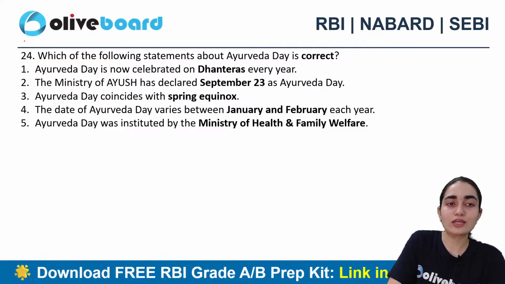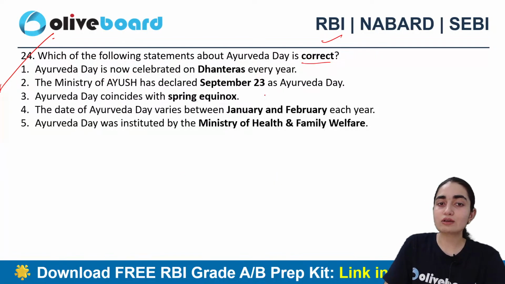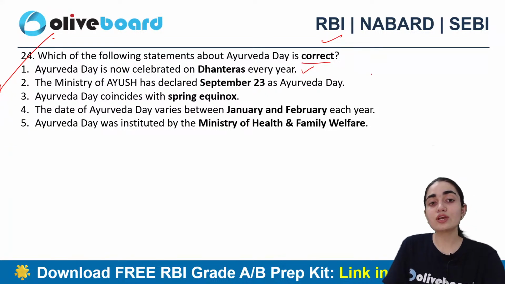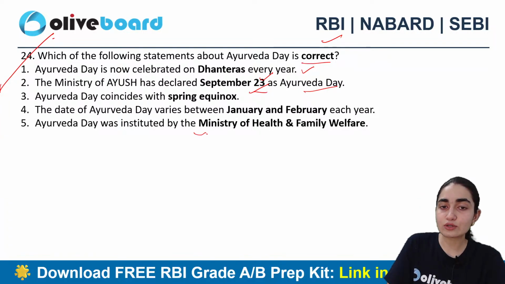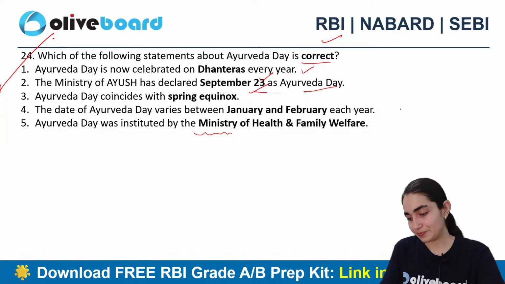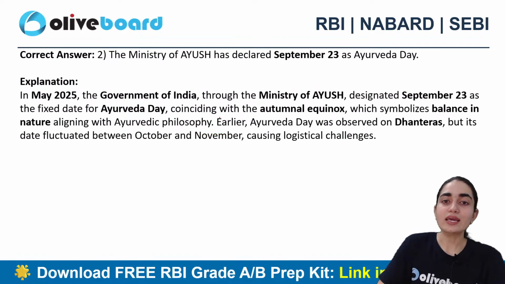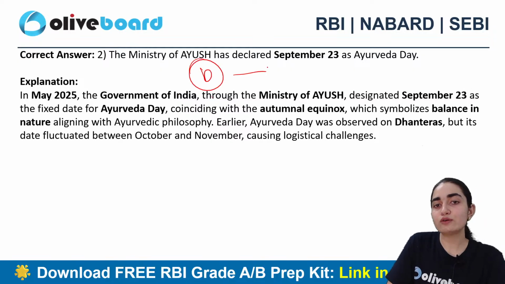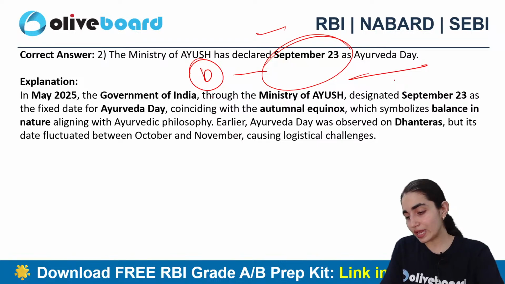Along with that, the next question says, which of the following statements about Ayurveda Day is correct, right? Ayurveda Day is now celebrated on Dhanteras every year. The Ministry of Ayush has declared September 23rd as Ayurveda Day. Ayurveda Day coincides with the spring equinox. The date of Ayurveda Day varies between January and February each year. Ayurveda Day is instituted by the Ministry of Health and Family Welfare. Anyone else who wants to answer this question, please? Alright, so B is the correct answer. Good. The Ministry of Ayush has declared 23rd September as Ayurveda Day. And since this is news, a question can be asked to you people, right?